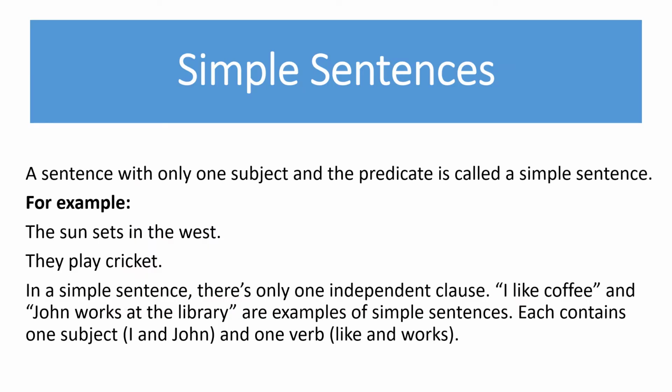Simple sentences. A sentence with only one subject and predicate is called a simple sentence. For example, the sun sets in the west. They play cricket. In a simple sentence, there's only one independent clause. "I like coffee" and "John works at the library" are examples of simple sentences. Each contains one subject, that is I and John, and one verb, that is like and works.